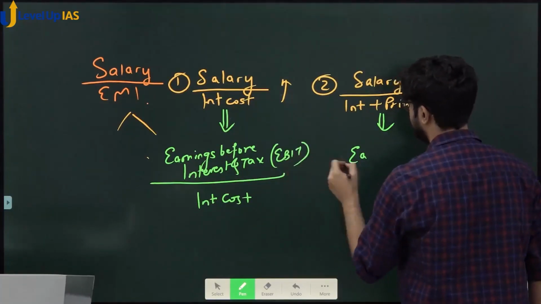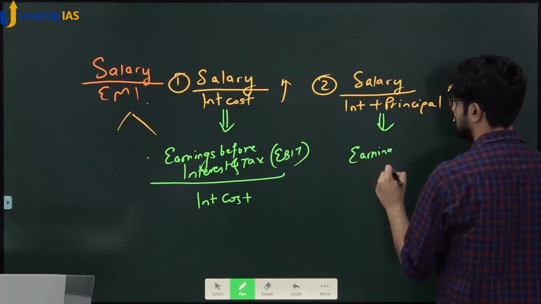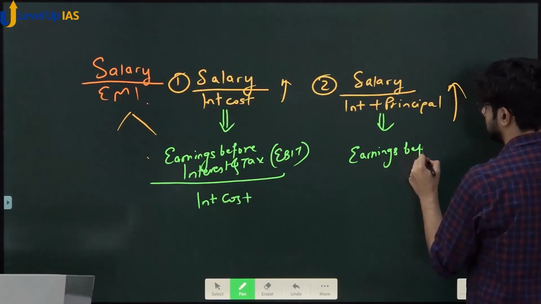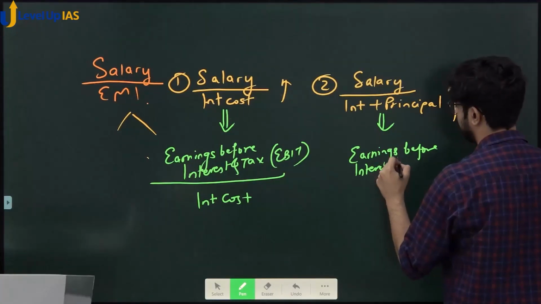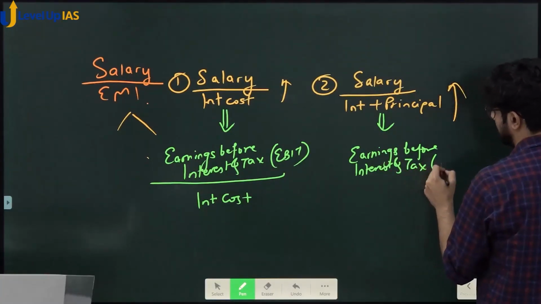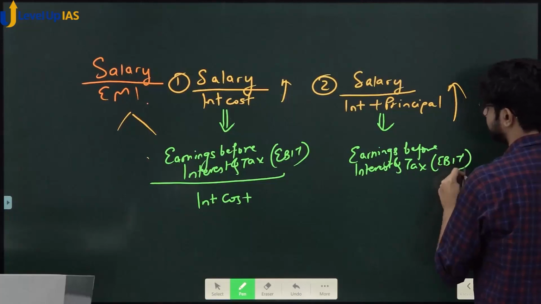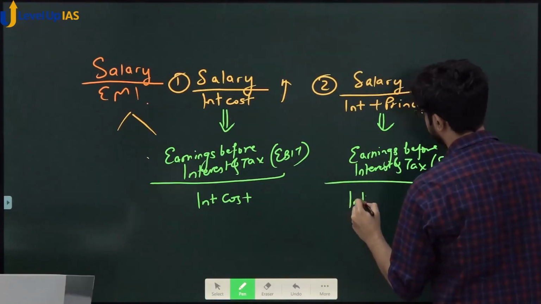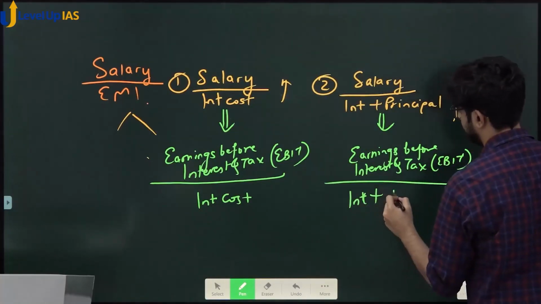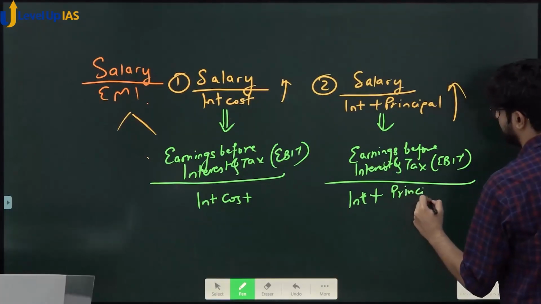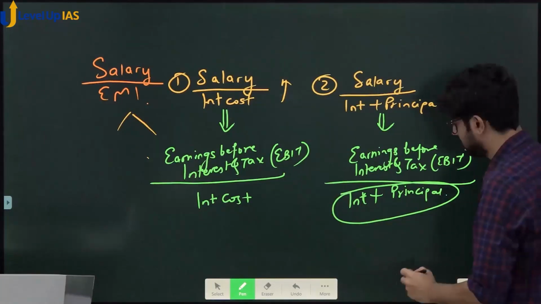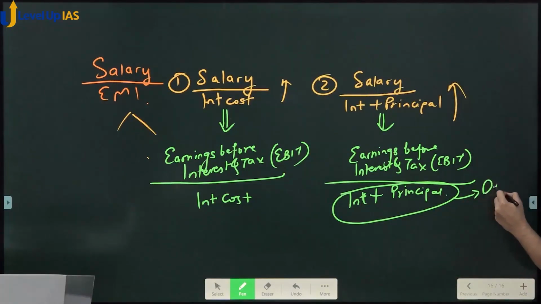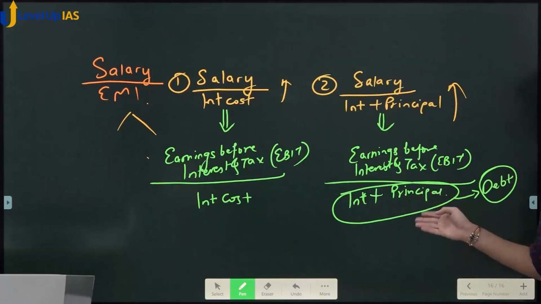I will explain, don't worry. Can I call this my debt? Debt is nothing but loan which includes your interest.